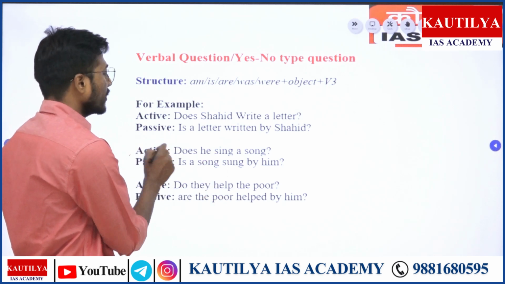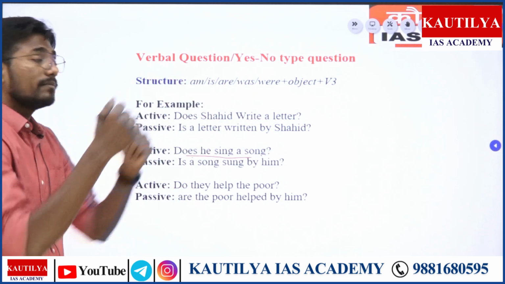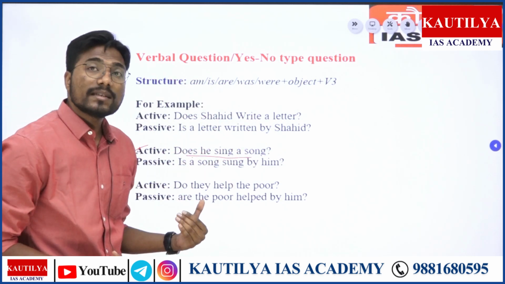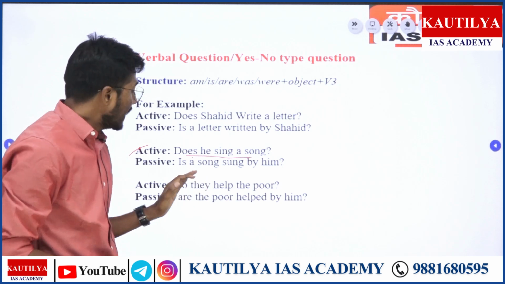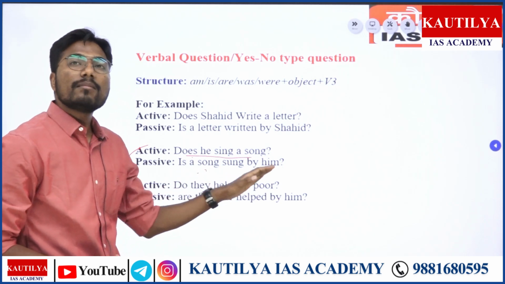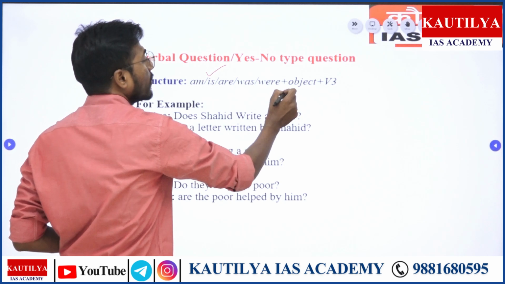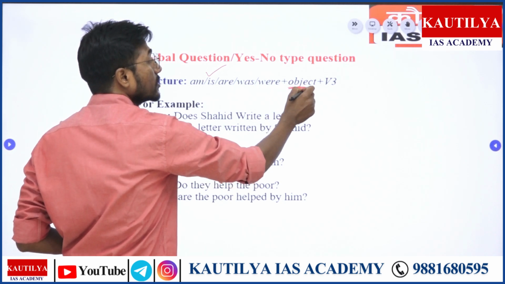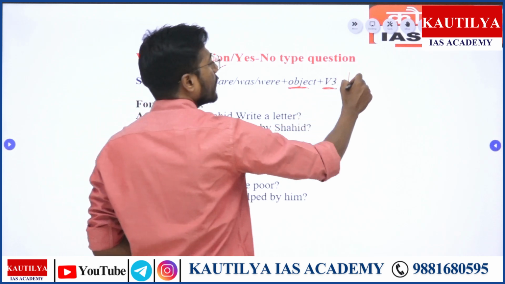Looking at the second one, does she sing a song? Does she sing a song? So a song being singular, we have to write a singular verb. Is a song sung by him? So here, is a song, the object is a song. Then sung is V3. Then by pronoun.